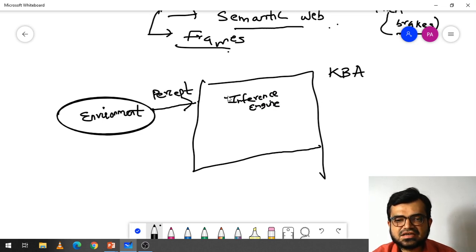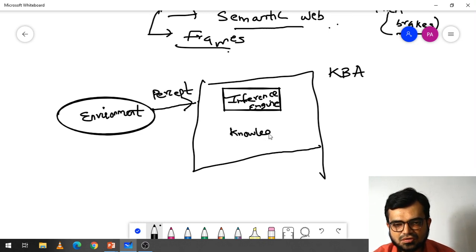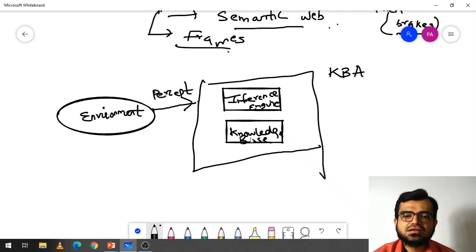Knowledge based agents contain two things: the first is the inference engine, and the second is the knowledge base. So this is my knowledge base and this is my inference engine.